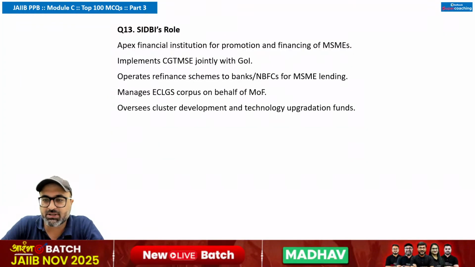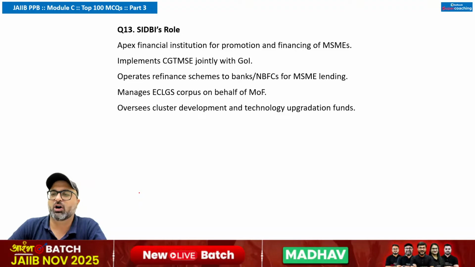So what is the question? The question says SIDBI's role, Apex Financial Institution for the promotion of MSMEs. Is this point correct? Absolutely correct, sir. That is absolutely correct. Next point is implements CGTMSE jointly with Government of India. That is also correct. Operates refinance schemes to banks or NBFCs for MSME lending.